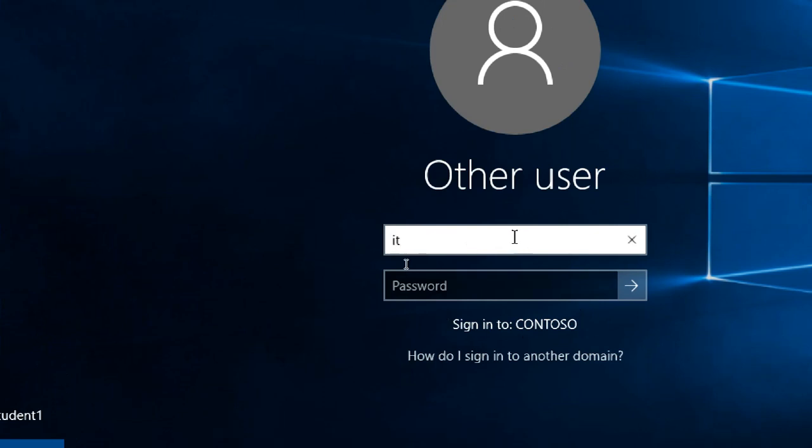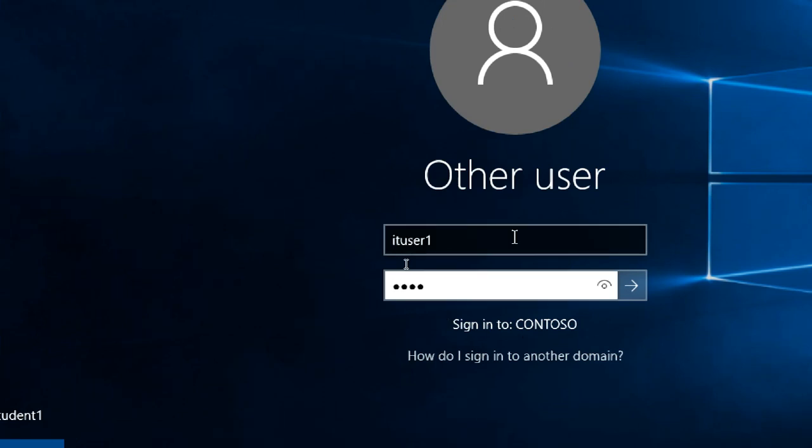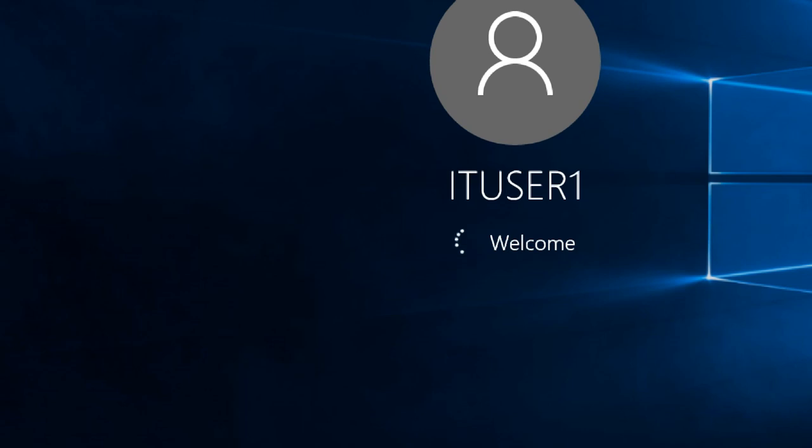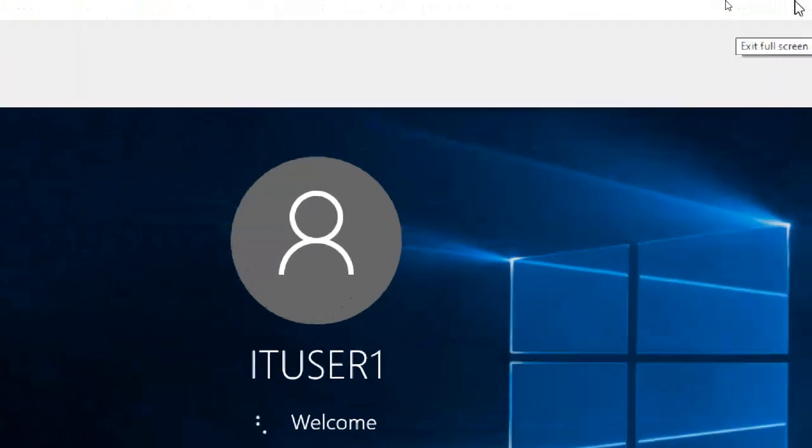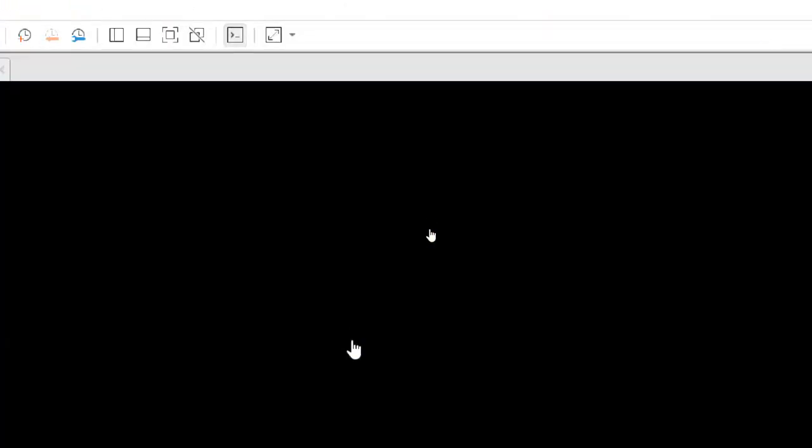Here both are on the same connection, so we don't need to do all that. Simply I'm giving the password. Now it is taking time again, it will take time to set up the background.